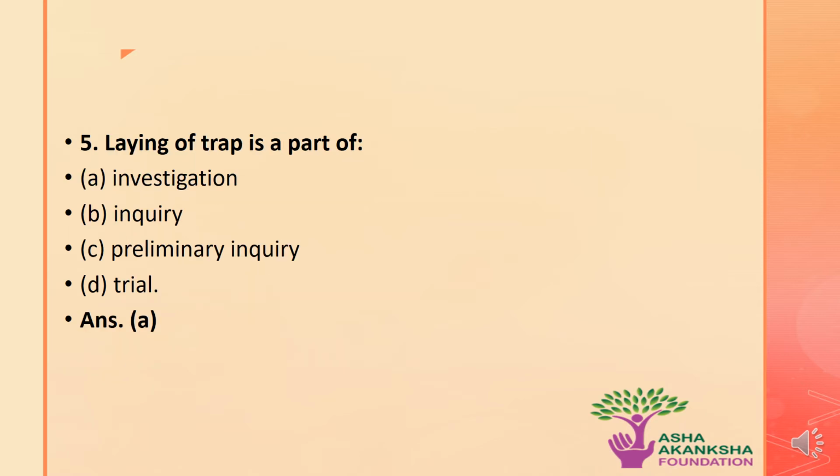So, moving on to the next question, which is: laying of a trap is a part of what? The options are A. Investigation. B. Inquiry. C. Preliminary inquiry. Or D. Trial. The correct answer for this question is option A. That is, laying of a trap is a part of investigation. So now let us understand what is laying of a trap.